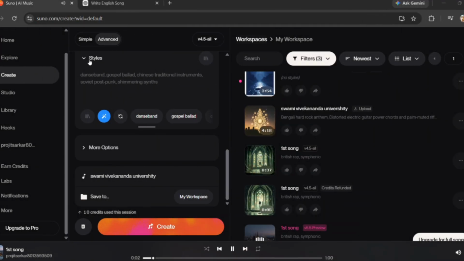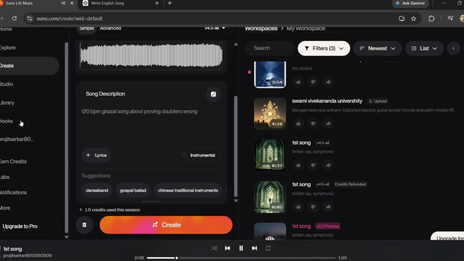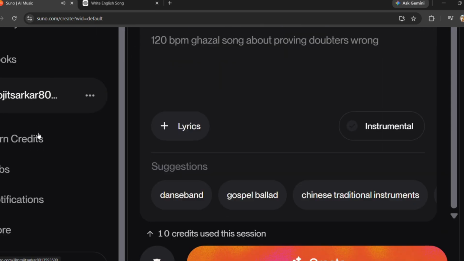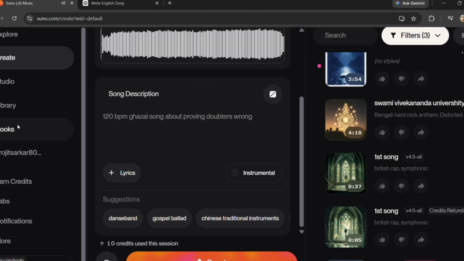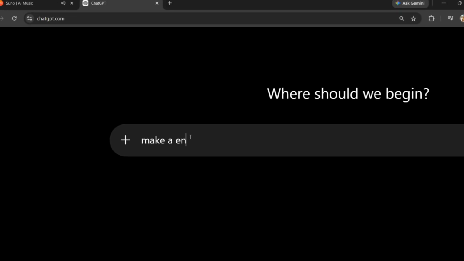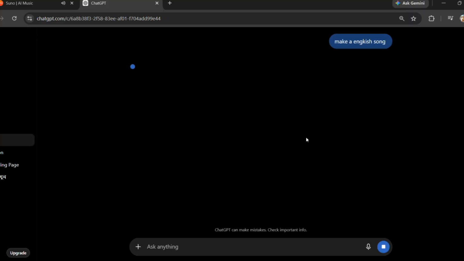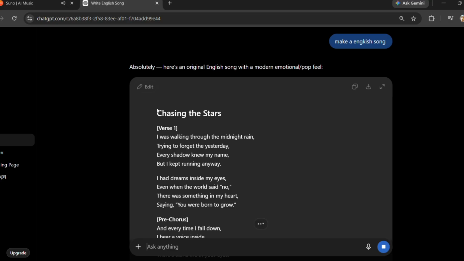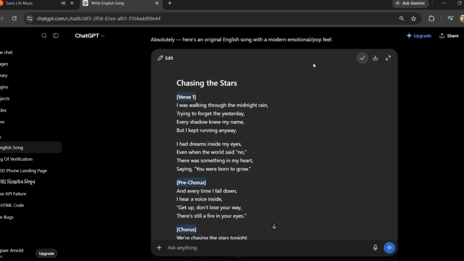workflow. First, open Suno AI and create your account. Before generating anything, decide your concept. For example, an emotional English pop song about losing someone, finding yourself again, and starting a new chapter. Modern pop production, emotional verses, powerful chorus, cinematic ending. For better results, don't just type, "make me a pop song." Describe the genre, mood, vocals, instruments, tempo, and story.